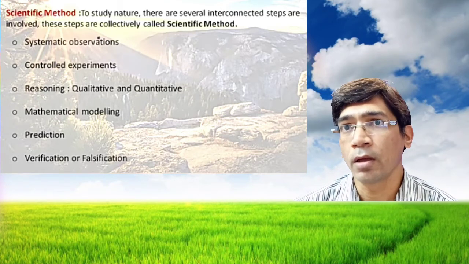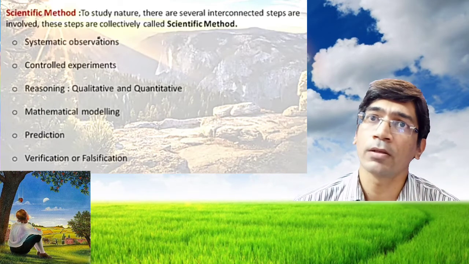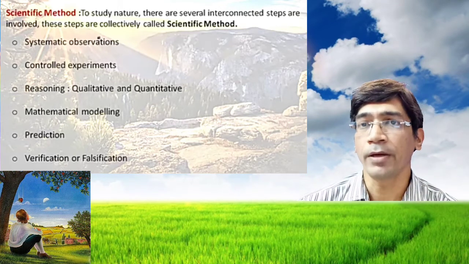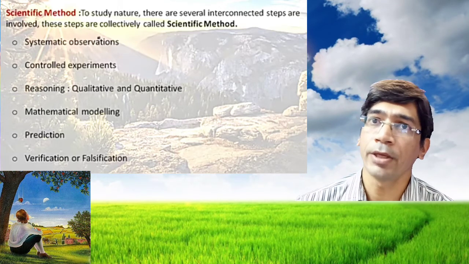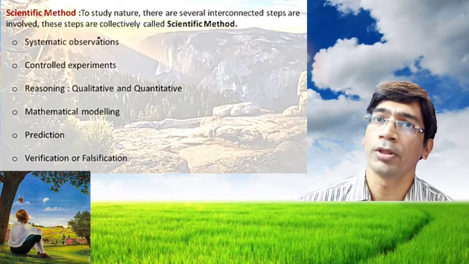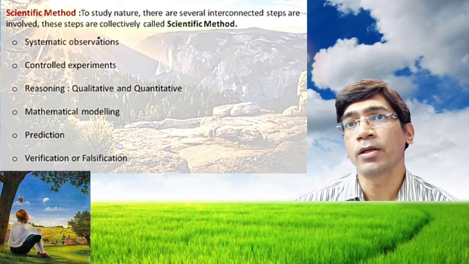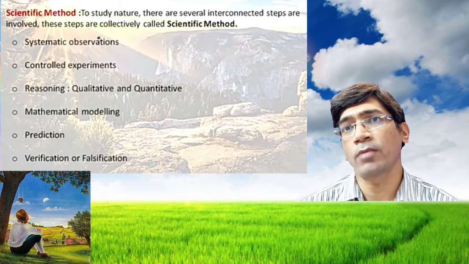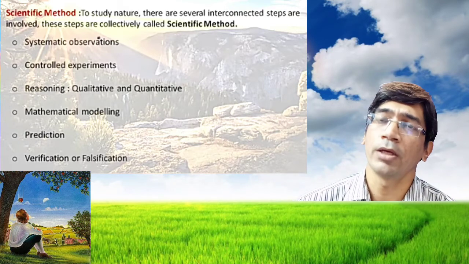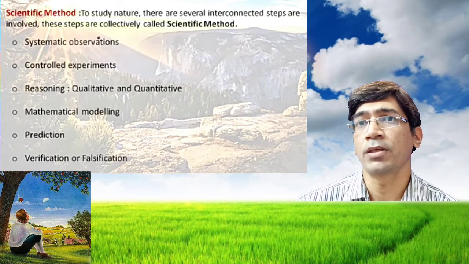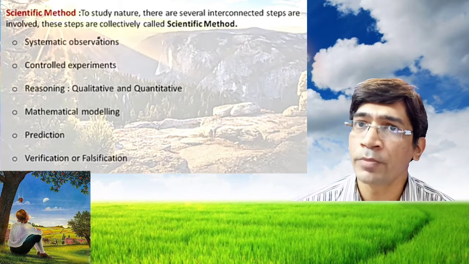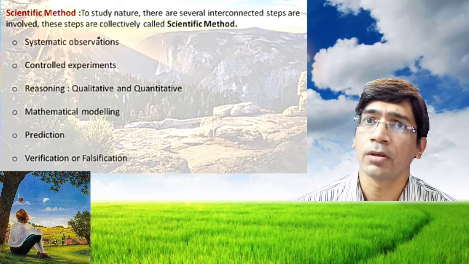Like Newton. Newton found that the apple falls down from the tree. He thought about this event and wondered why the apple does not go in any other direction, not in the upward direction. After that he made some experiments, so that comes the controlled experiments. He did a number of experiments with objects, and found that the object comes down towards the earth.